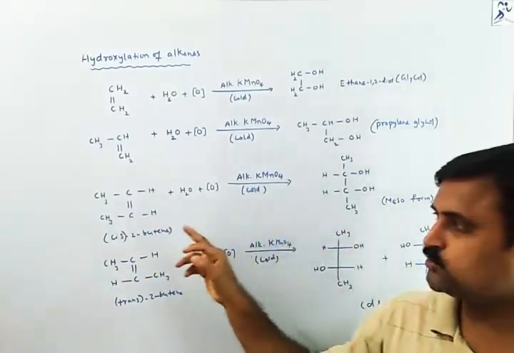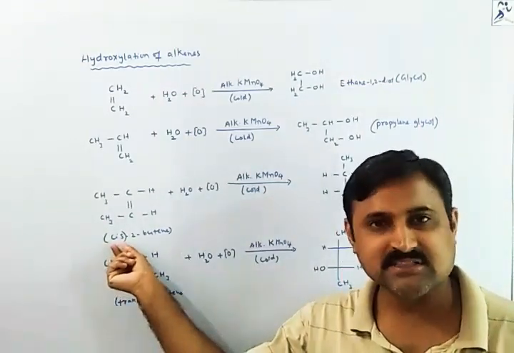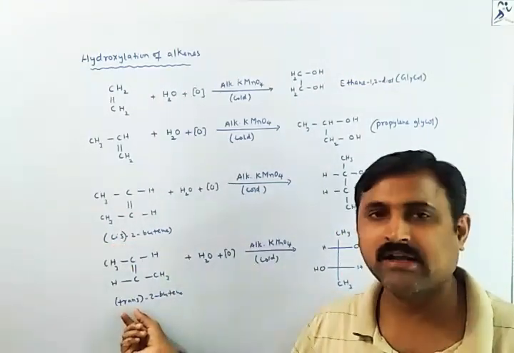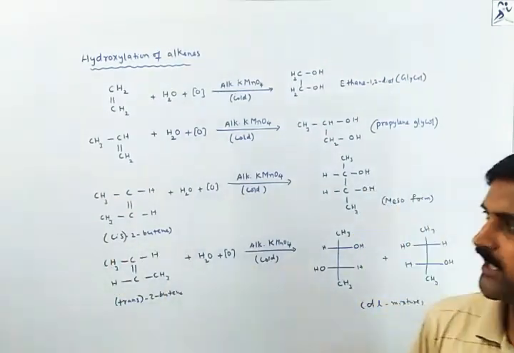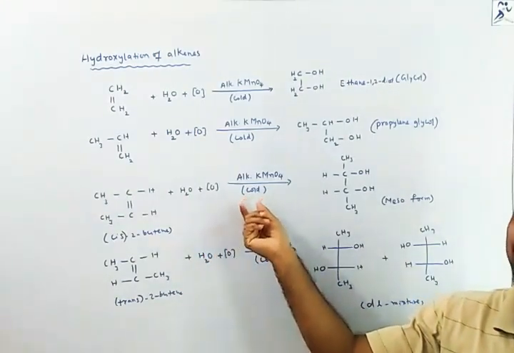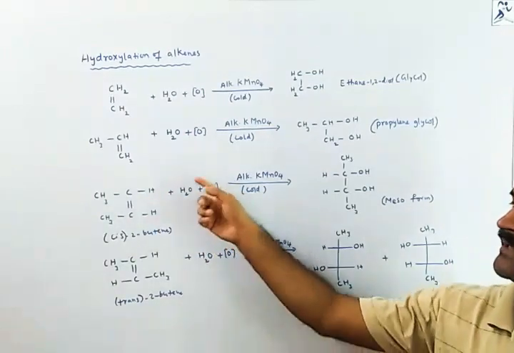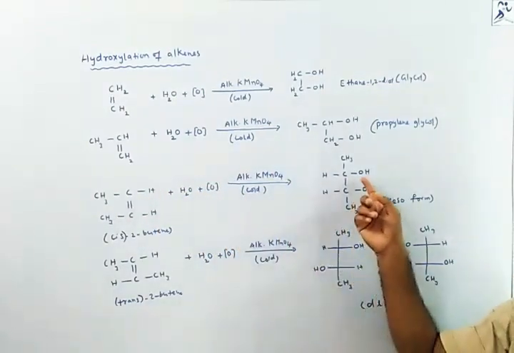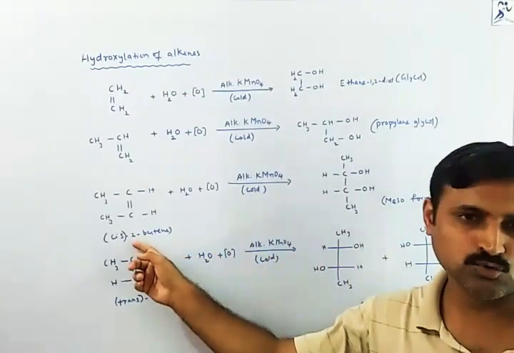But the point is, butene is of 2 types. One is the cis form, another is called the trans form. If you take the cis form of 2-butene, for this hydroxylation, which is almost oxidation, nascent oxygen is coming onto this one, mixes with water, gives diols. You will get the meso form with cis-2-butene.